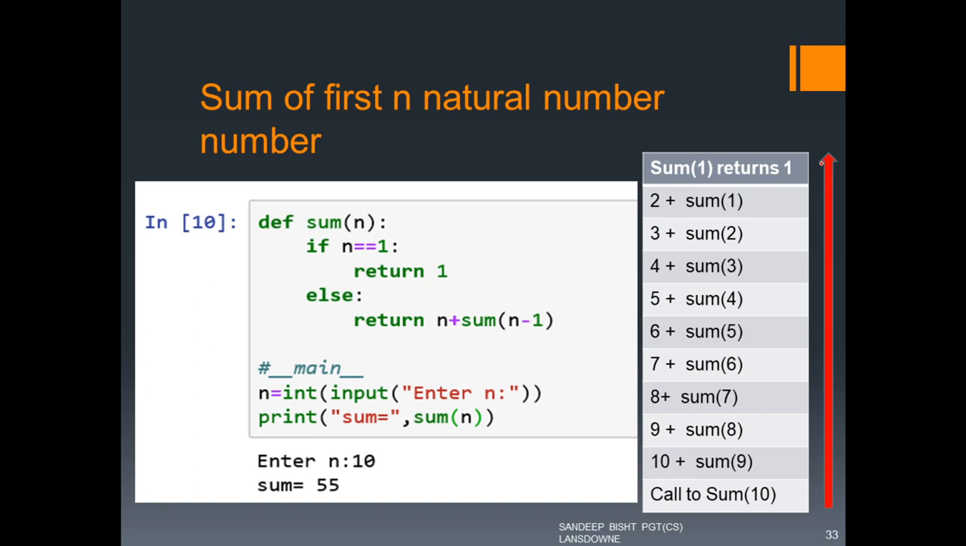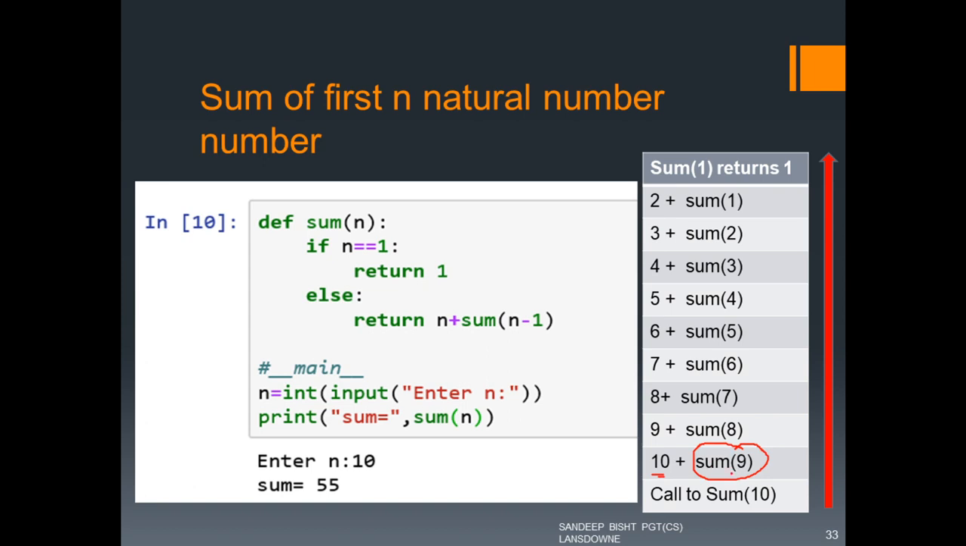So let's take another example. Here we are trying to find the sum of the first n natural numbers. So we know that if we have to find the sum of first n natural numbers, say 1 to 10, we can divide this question of finding the sum of first 10 natural numbers. We can say that we can find the sum of 10 and this function sum of 9.